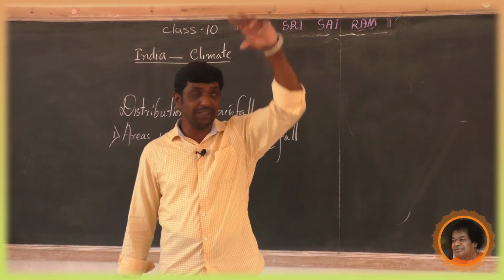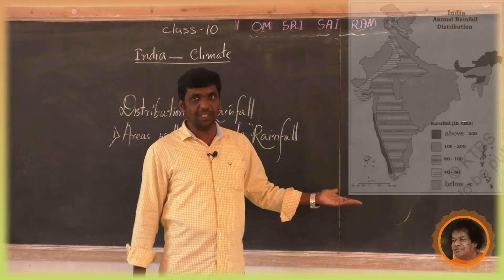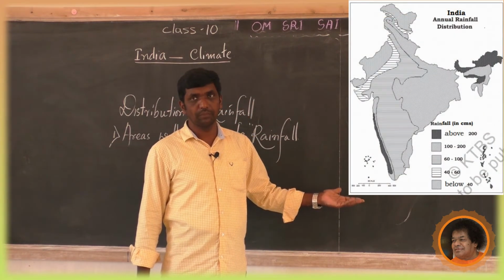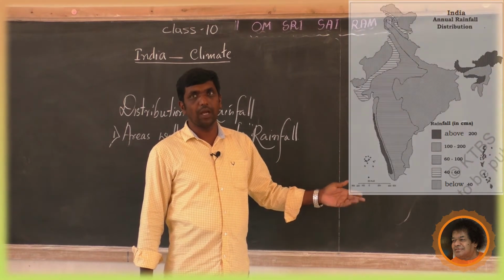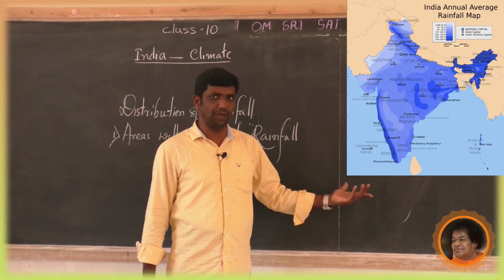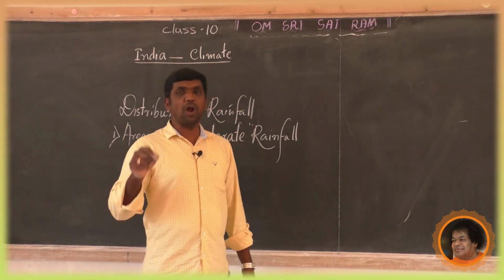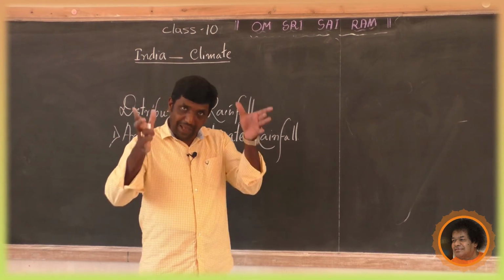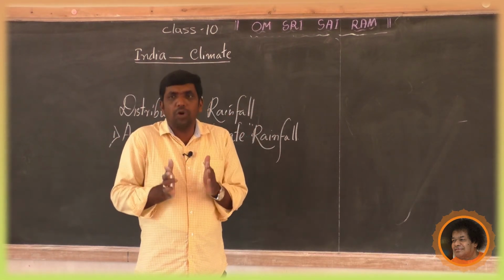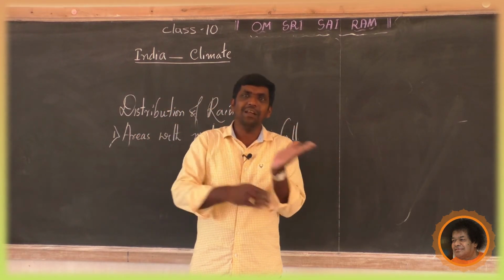Where it is broader, you can see the textbook image also. And another Google image also, areas with moderate rainfall in India. Okay, it is broader in the north and narrower in the peninsular region, which, as you know, is between the Western Ghats and Eastern Ghats.